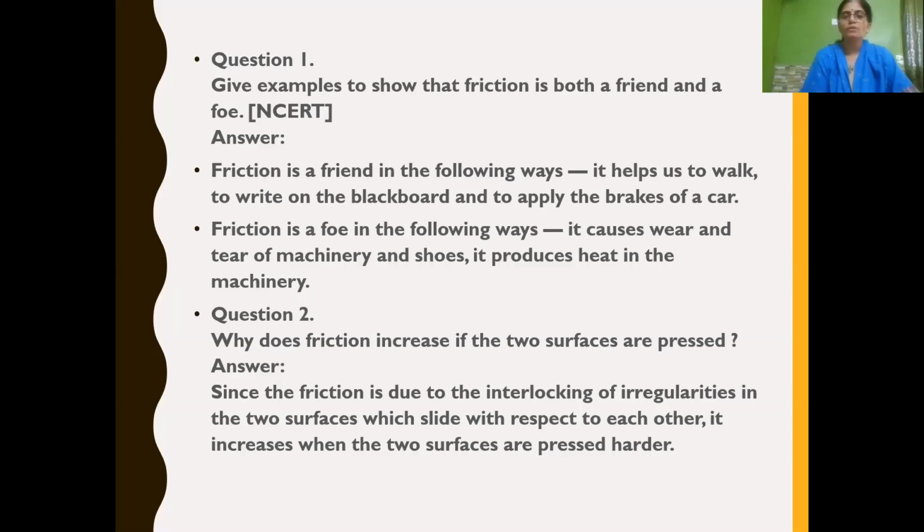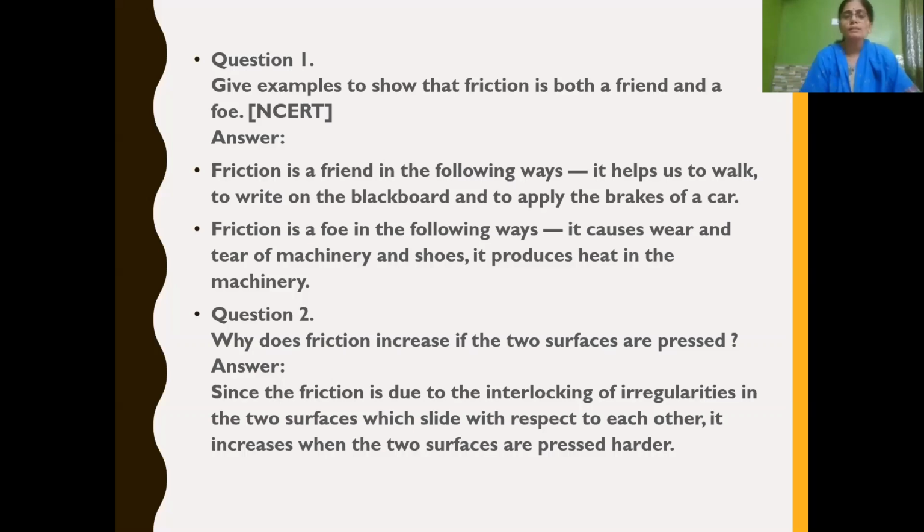So here you should know different situations where friction is useful for us, as well as where friction is unnecessary or harmful for us. Here they can give any examples as options, and you have to choose the correct option. The same 3 marks question may also come in option form, so that you have to choose which options are for friend, or which options are for foe. Any way it may come.